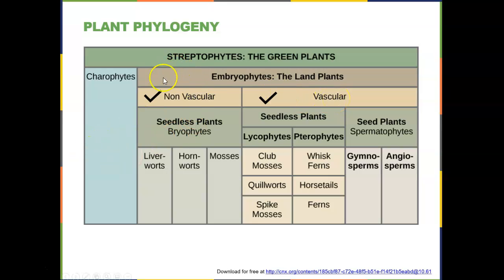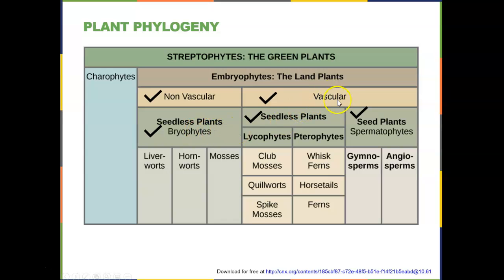So now let's look within the non-vascular group. We will take a look at the components within the non-vascular group, and they are all seedless plants. So not only are they non-vascular, but they do not make seeds. We call them the bryophytes. So the bryophytes is a name that you should remember. Everything with a check mark is a grouping that you should remember.